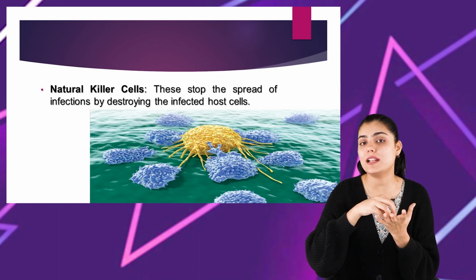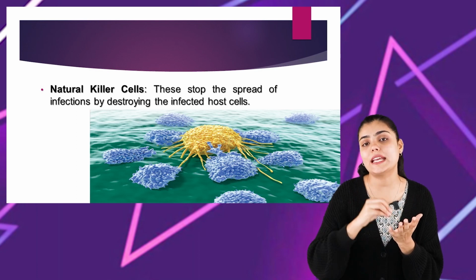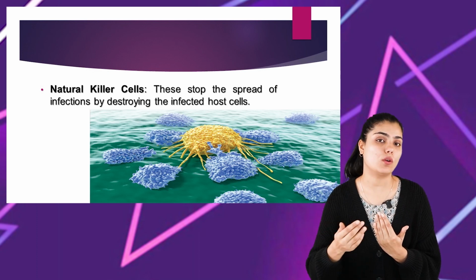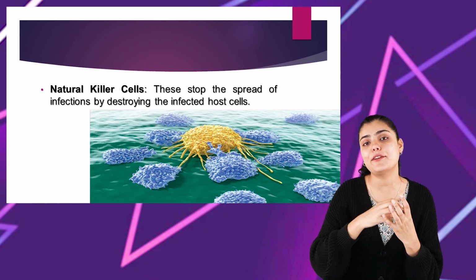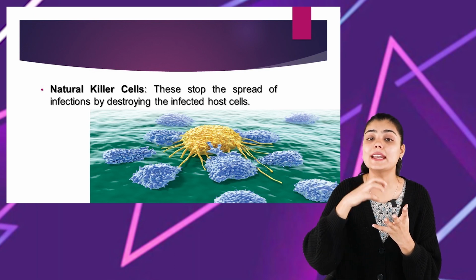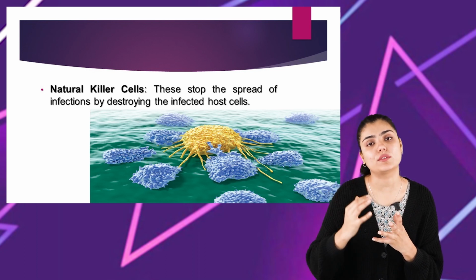So in a host, the cell will be infected. When a pathogenic microorganism enters our body, it affects the cells of the host. Therefore, it leads to the development of the disease, right? So if there is any kind of infected cell in the host, it is a natural killer cell that goes and destroys the infected cells so that there will be no further spread of the disease.